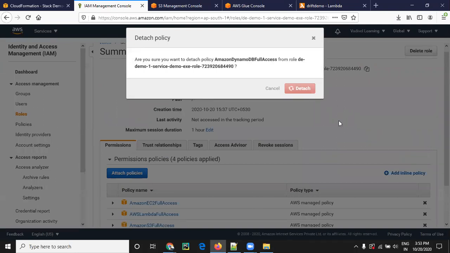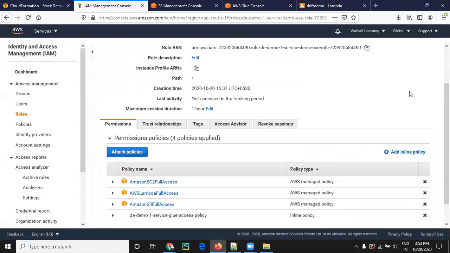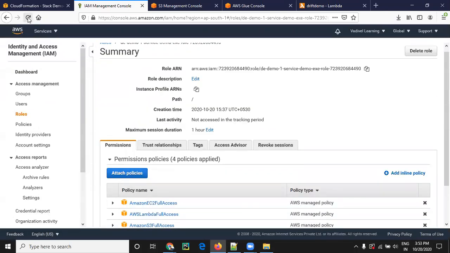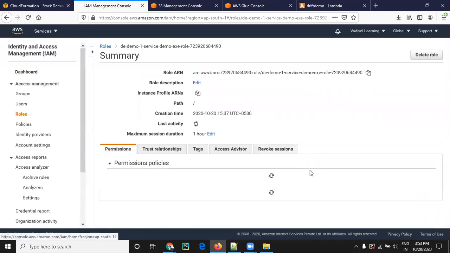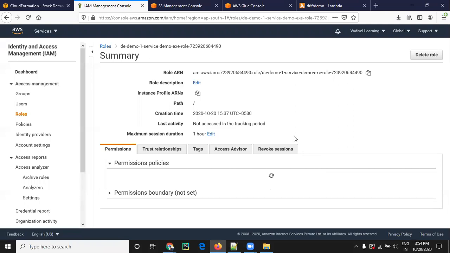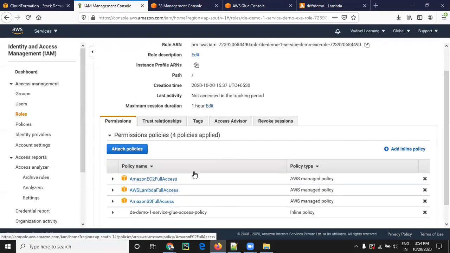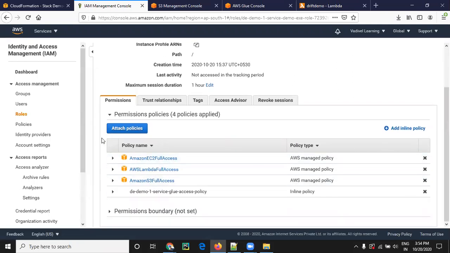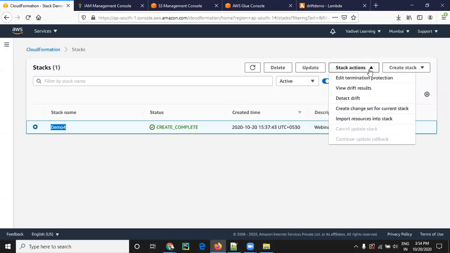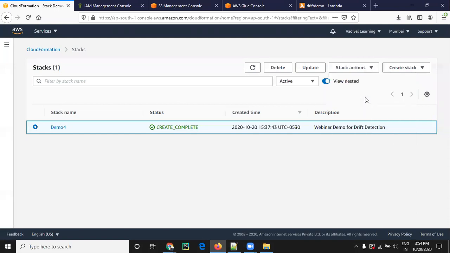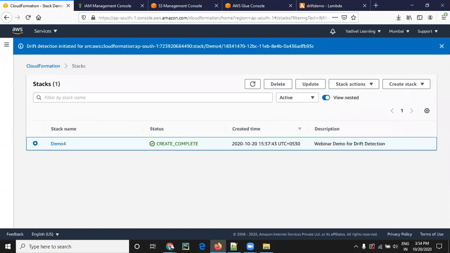Just a minute. First I will show you from the UI how to do drift detection. Then we will go to the Lambda function, run our code, and it will detect the drift. Can I do stack action? Yeah, detect drift. See the first line.